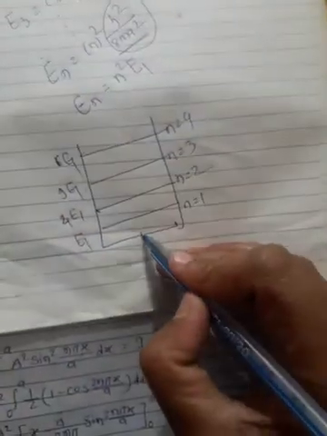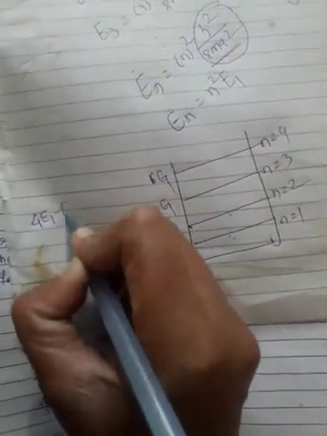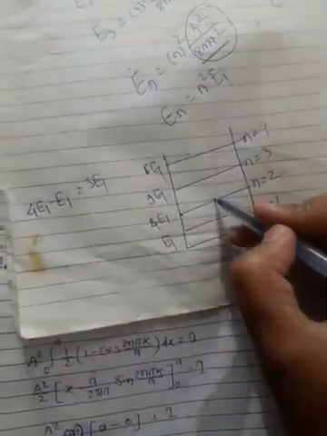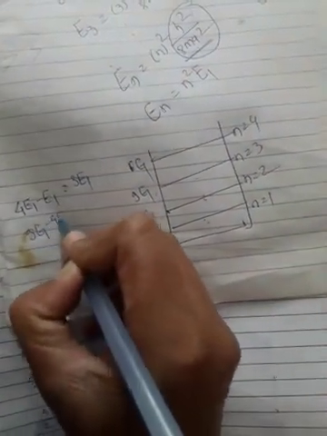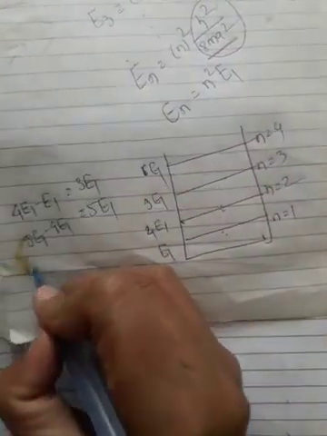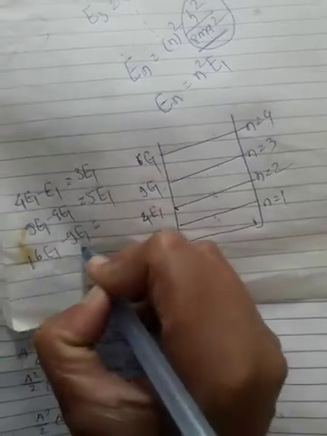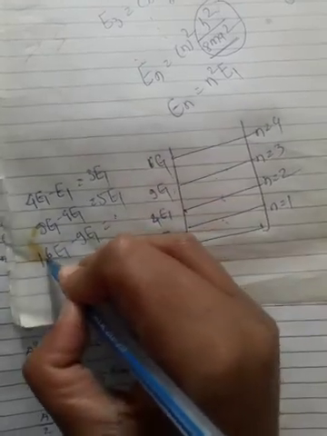Now we have to take the difference. Suppose we consider these two energy levels. The difference between them is 4 E1 minus E1 equal to 3 E1. If we take the next two energy levels, it becomes 9 E1 minus 4 E1, which is 5 E1. If we take the next term, 16 E1 minus 9 E1, it becomes 7 E1.